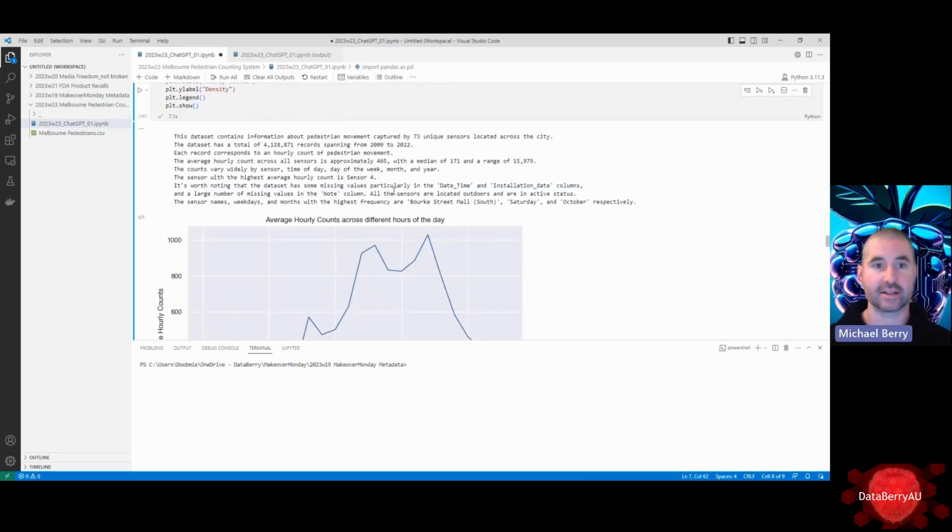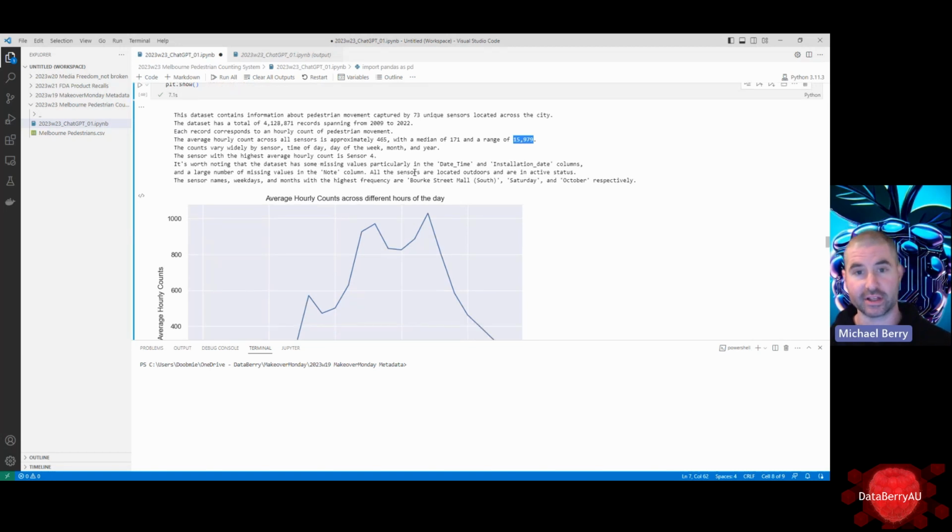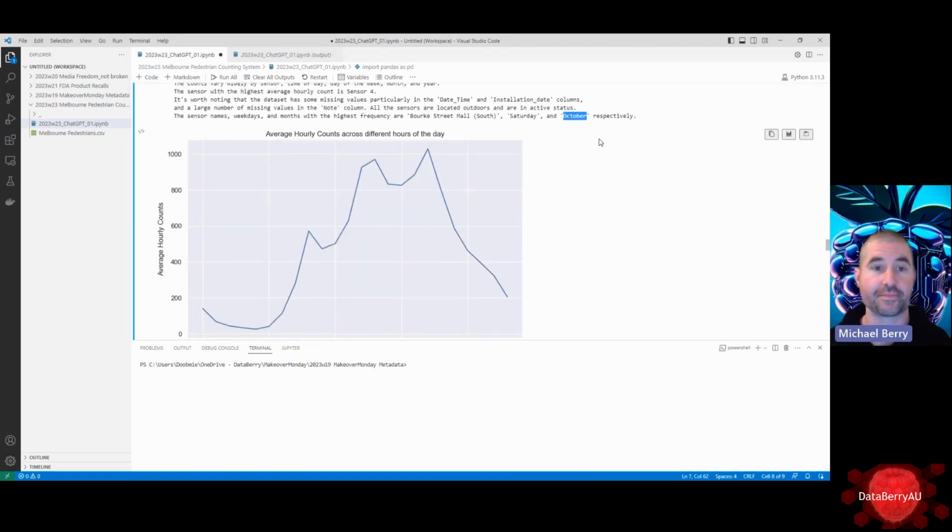So this dataset contains information about pedestrian movement captured in 73 unique sensors located across the city. The sensor with the highest average hourly count is sensor 4. That would be better if it had the name. It's worth noting the dataset has missing values, particularly in date time and installation date. Sensor names, weekdays, months with the highest frequency are Berkshire Mall South, Saturday, and October, respectively.